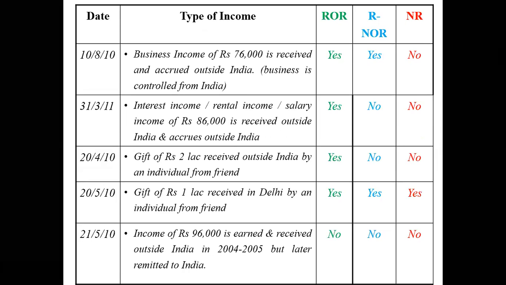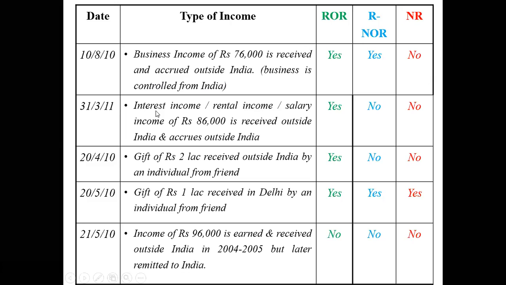Clear? Okay, next one. Business income of 76,000 rupees received and accrued outside India, but business is controlled from India. Remember the last slide, I told you that business is not controlled from India. In this particular slide, same problem, everything is same. The only word that is changed is that the business is controlled from India. And since the business is controlled from India, only the first two people are going to be taxed in India. The last person will not be taxed in India. Why? Because the business is controlled from India. This word is very important.